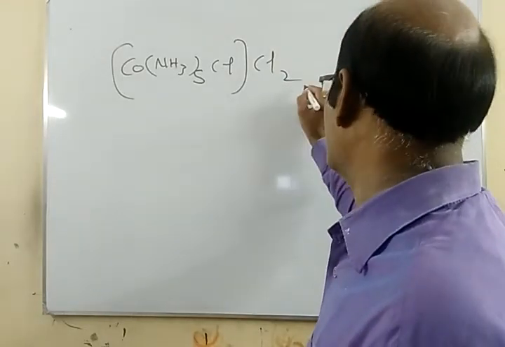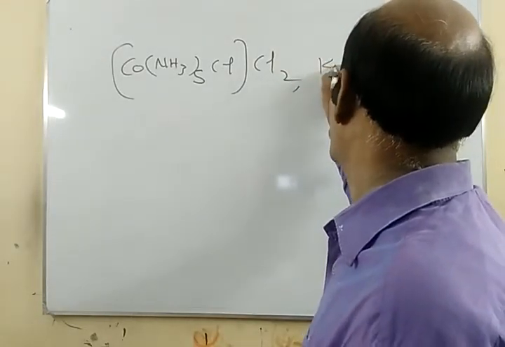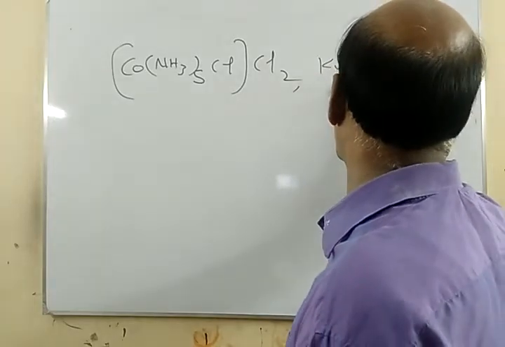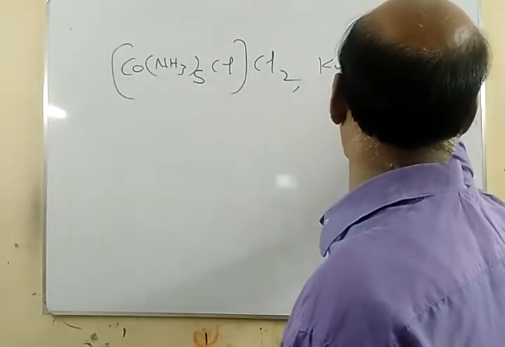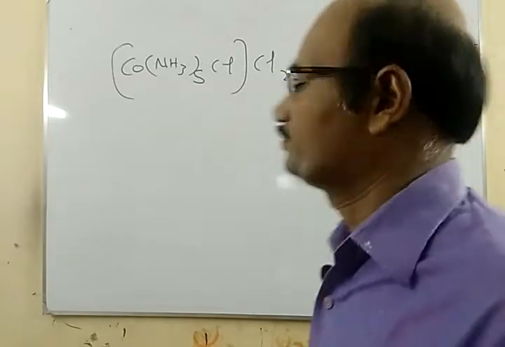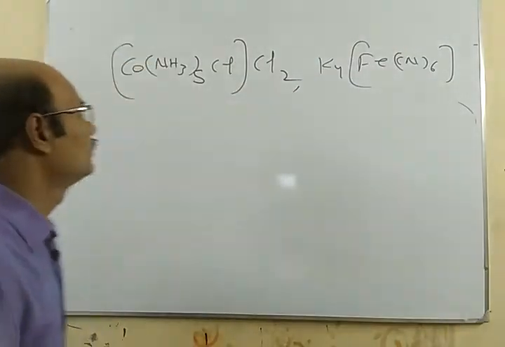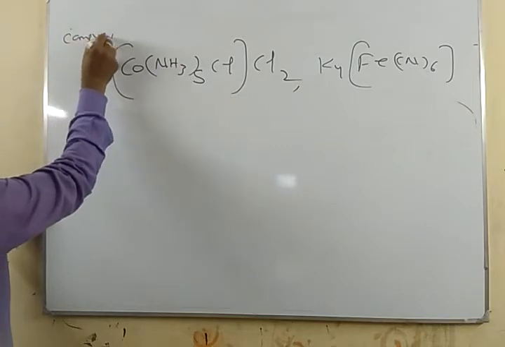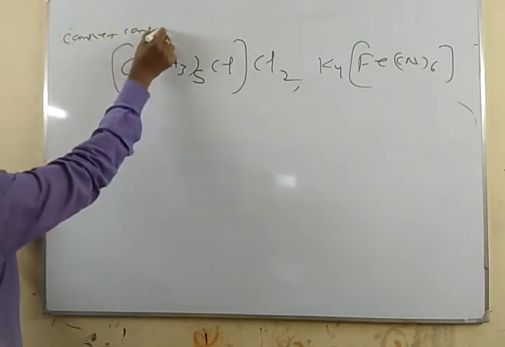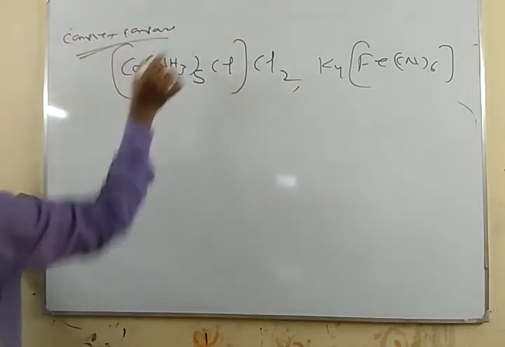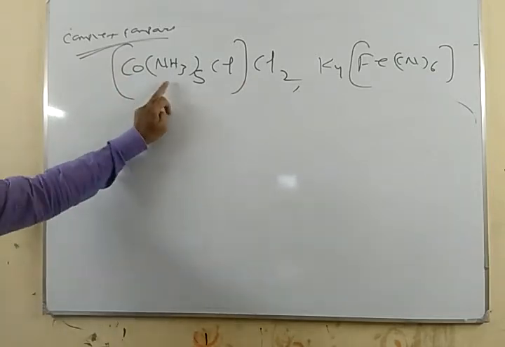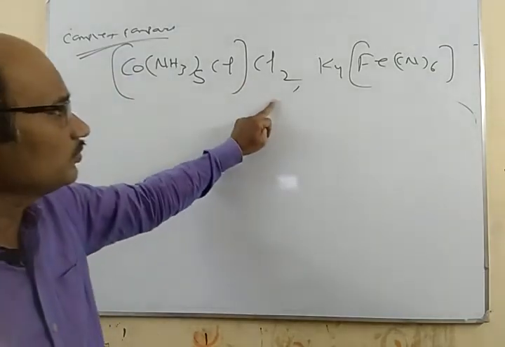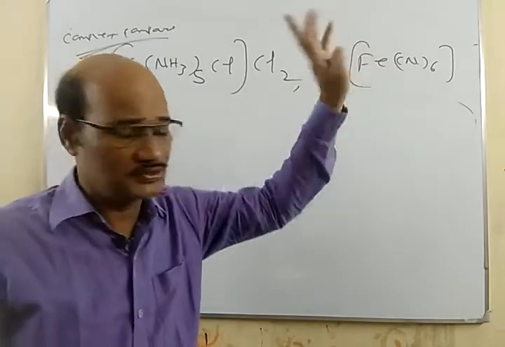Also I can take another example, K4[Fe(CN)6]. So, complex compounds: we have [Co(NH3)5Cl]Cl2 and K4[Fe(CN)6].